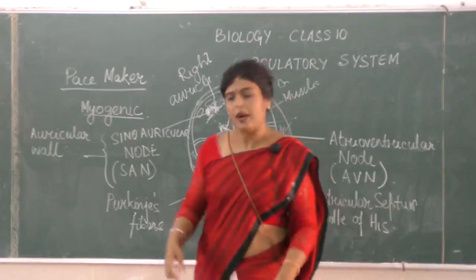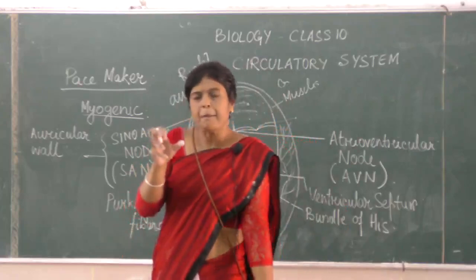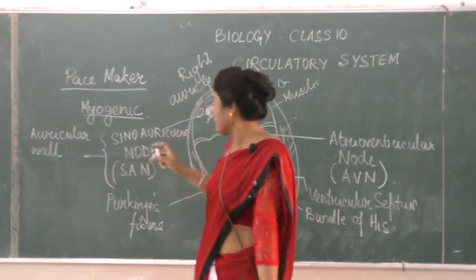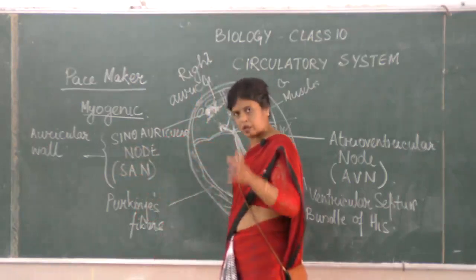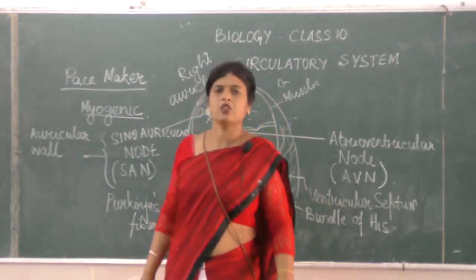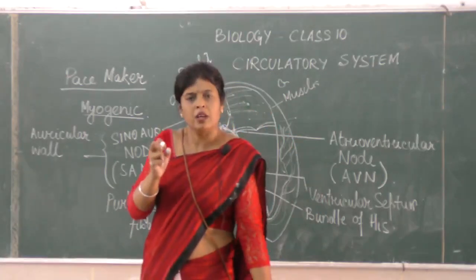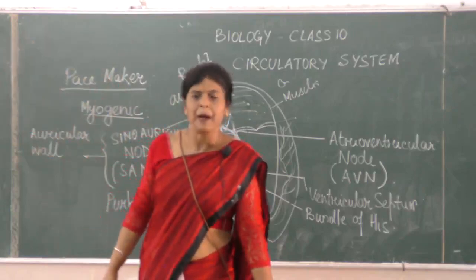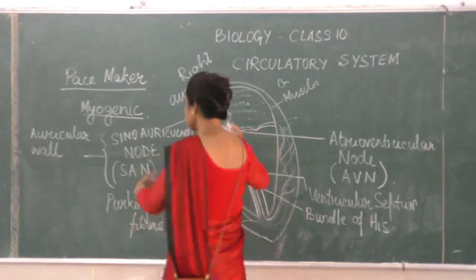One thing: the impulse generated by the AV node is stronger. Why? Because the ventricular walls are thicker. The contraction has to be stronger because the blood has to be sent to the farthest part of the body.